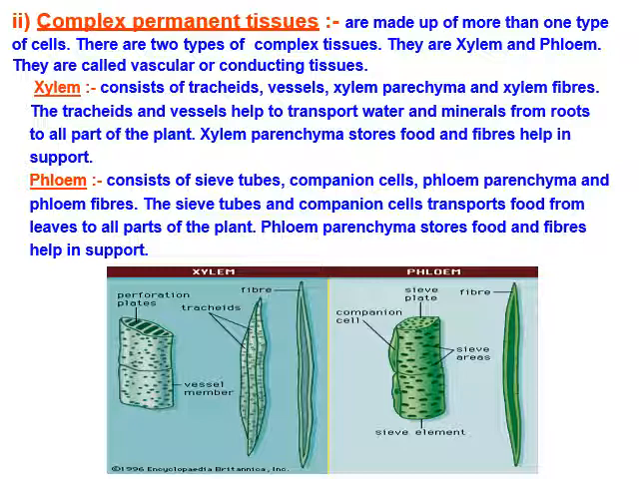Second is the phloem, a complex permanent tissue. It consists of several types of cells known as sieve tubes, companion cells, phloem parenchyma and phloem fibers. The sieve tubes and companion cells transport food from leaves to all parts of the plant. Phloem parenchyma stores food and fibers help in the support of the plant.